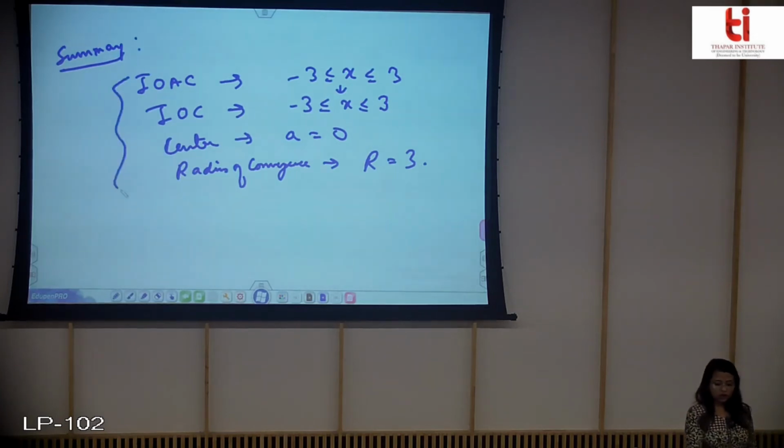So this is our final answer. I hope it is clear why I added this equality: before that we did not know the nature at the endpoints. So we will see some more examples.